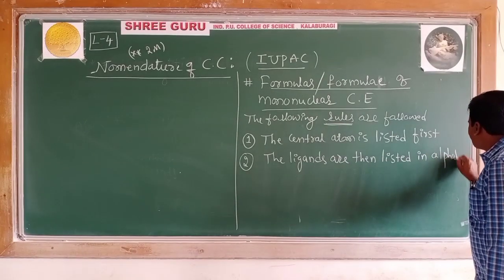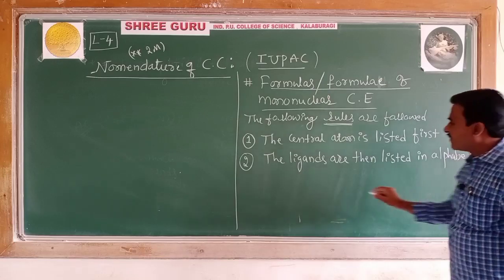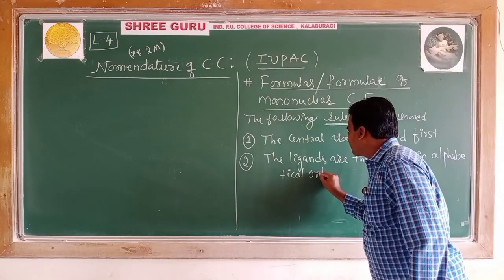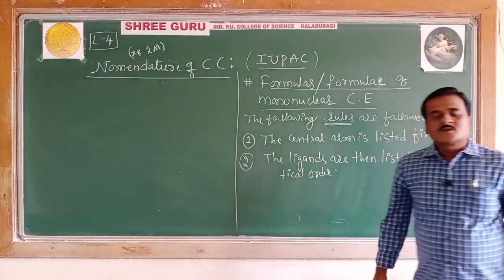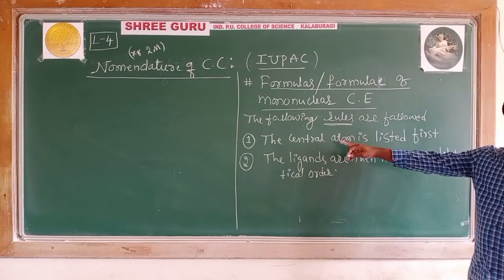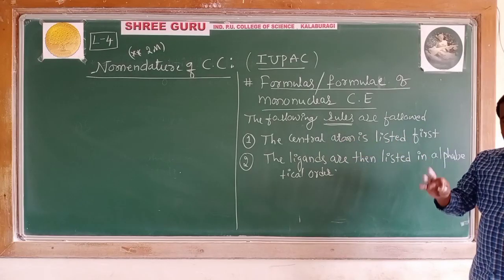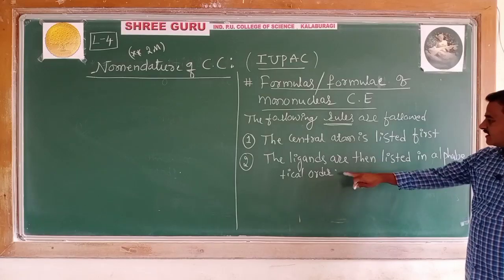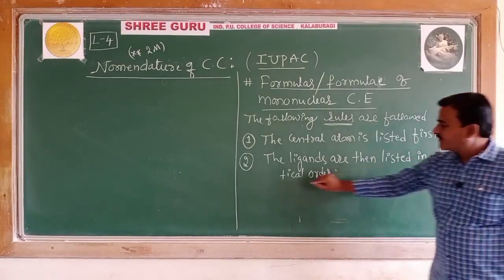The ligands are then listed in alphabetical order. So what does this second rule say? First one has to write the central atom first. Then the ligands are listed in alphabetical order.